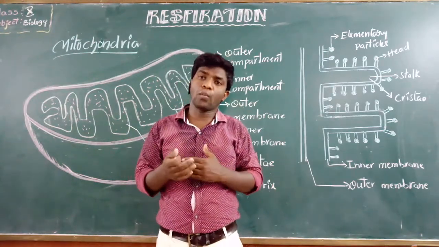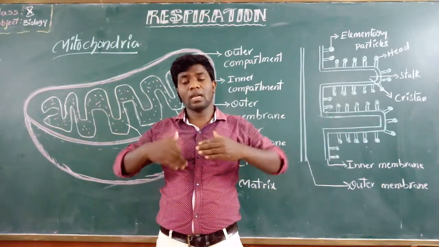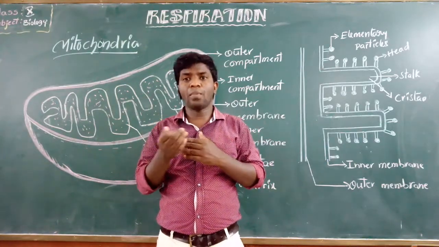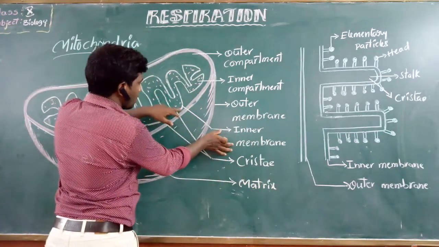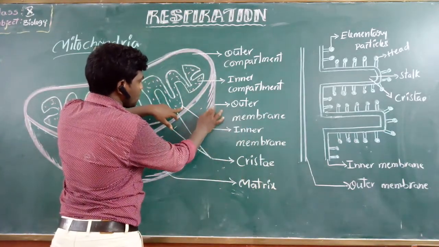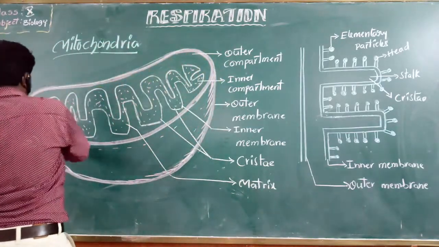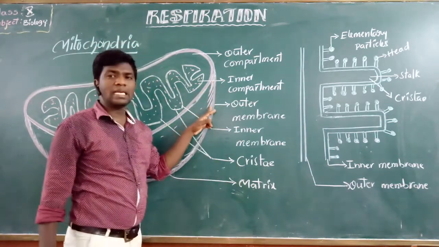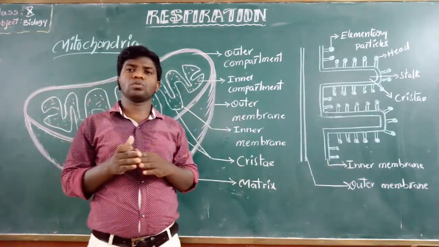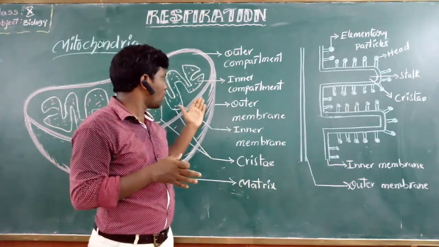So the outer compartment is surrounded by another membrane, that is the outer membrane, which is smooth. So here this is the inner membrane, and this is the outer membrane, the mitochondrial outer surface. The outer membrane is very smooth.